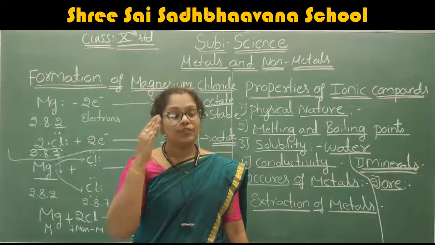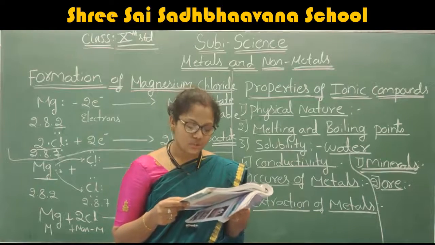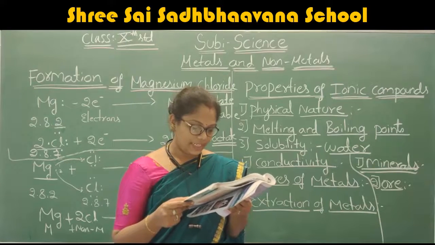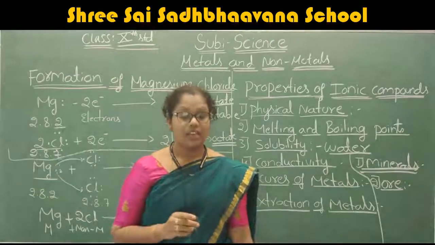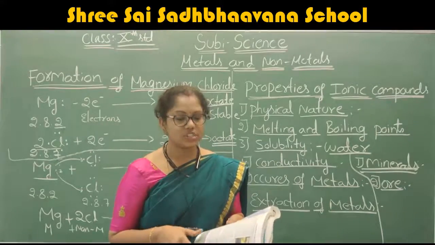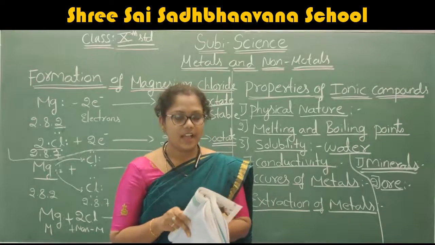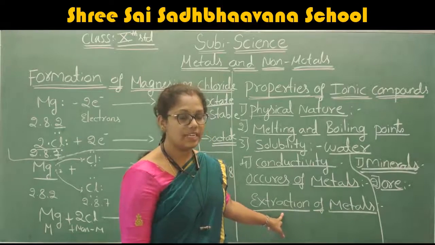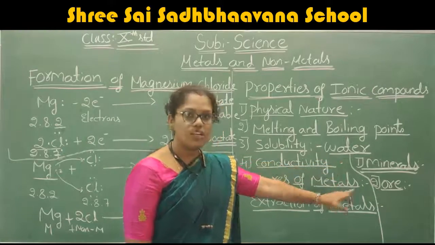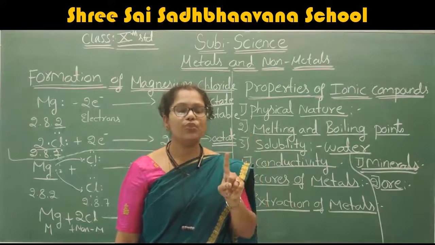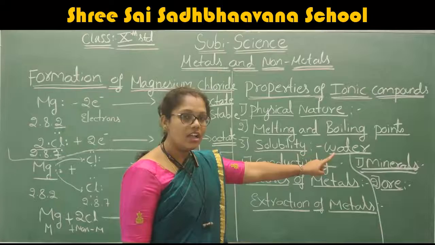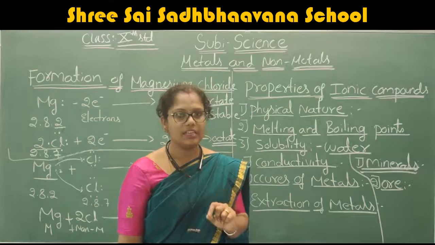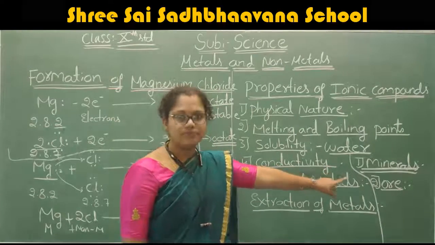What is ore? The definition: those minerals from which the metals can be extracted conveniently and profitably, that we call an ore. These are the two important definitions we are going to discuss. Mineral is the natural thing that you obtain. Ore means, after obtaining the minerals, we extract the metal from the mineral profitably. That we call an ore.